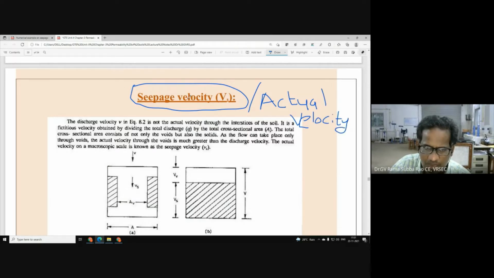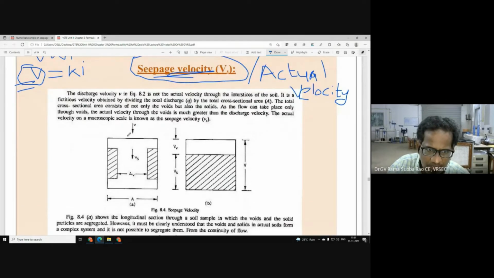Because you see, we have discharge velocity many times, Darcy's law. According to Darcy's law, velocity of flow is directly proportional to hydraulic gradient. V is equal to Ki, the proportional constant is K. This K is the coefficient of permeability of soil. Now whatever we are seeing in this picture, it is discharge velocity. It is not actual velocity. The reason is very simple, the actual velocity we also call seepage velocity.